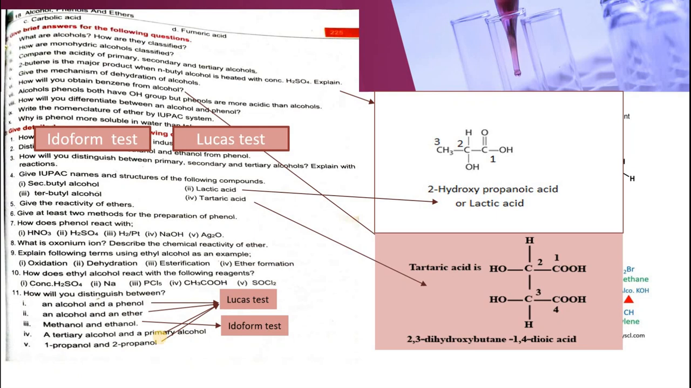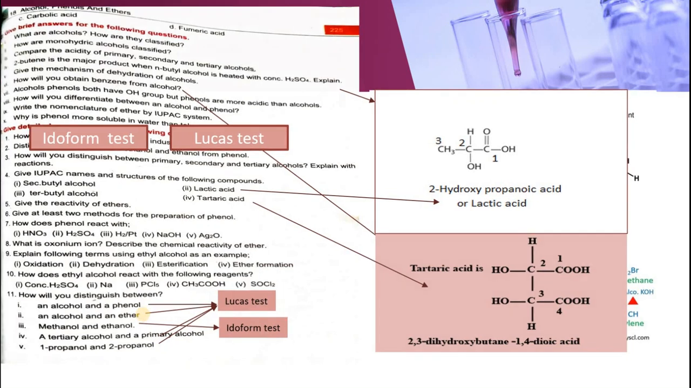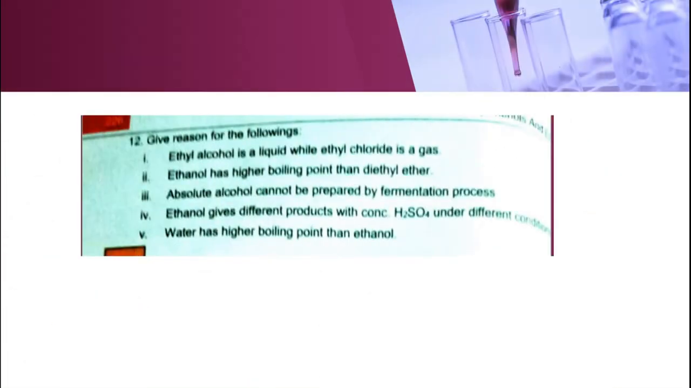Now moving on towards the last question, which is about reasons, and mark it as your homework. They are very simple questions. You have to give answers in 3 to 4 lines. Ethyl alcohol is a liquid while ethyl chloride is a gas. You have to discuss intermolecular attractive forces. Ethyl alcohol has a higher boiling point than diethyl ether due to hydrogen bonding, which is extensive in ethanol.